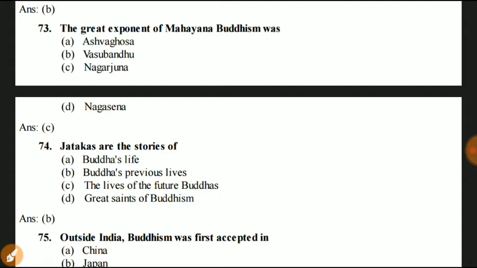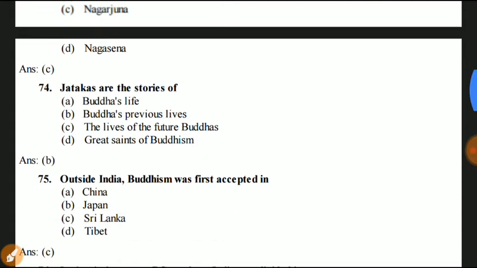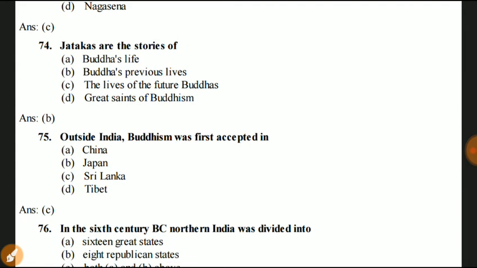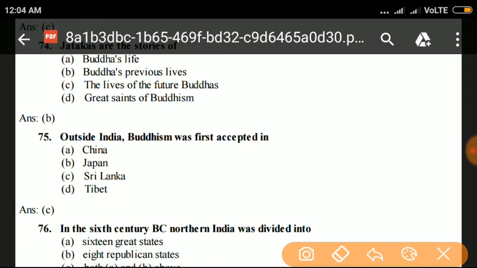Answer is C. Nagarjuna. The great exponent of Mahayana Buddhism was Nagarjuna. Next question 74. Jatakas are the stories of Buddha's life, Buddha's previous lives, the lives of the future Buddha, great saints of Buddha. Jatakas are the stories of Buddha's previous lives.